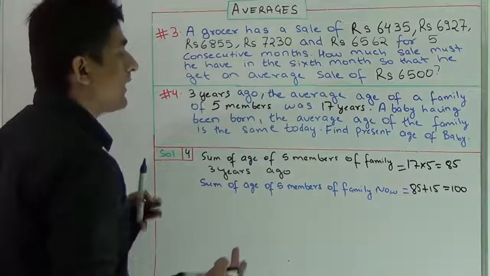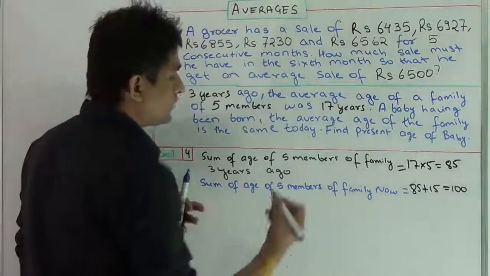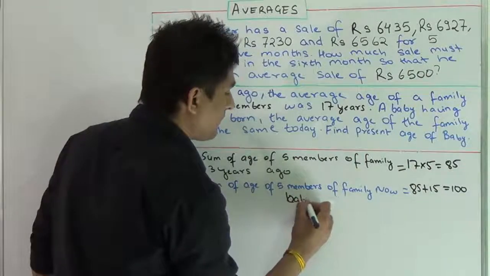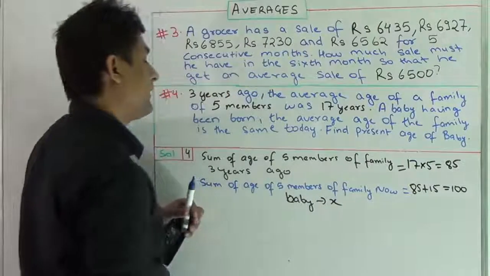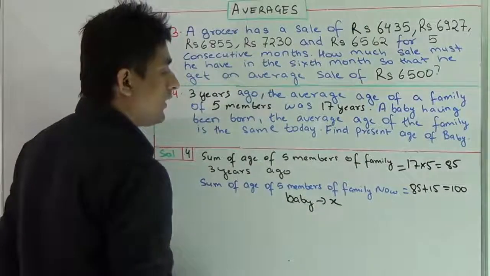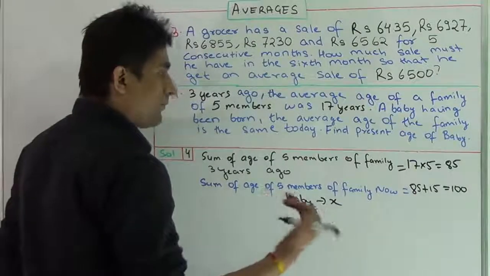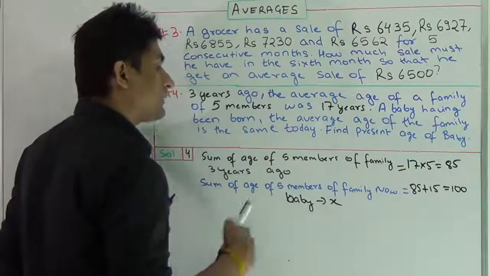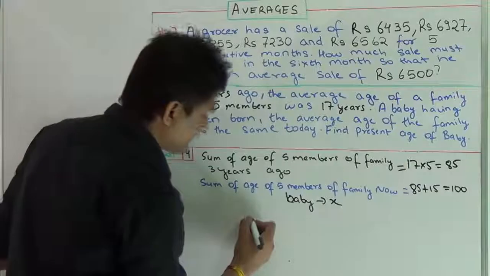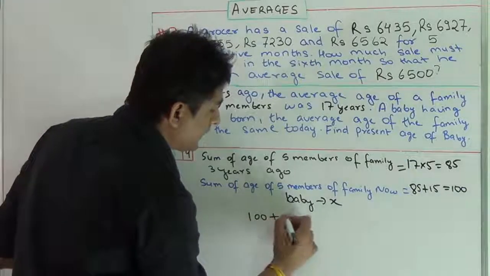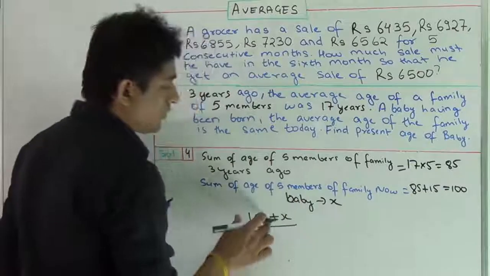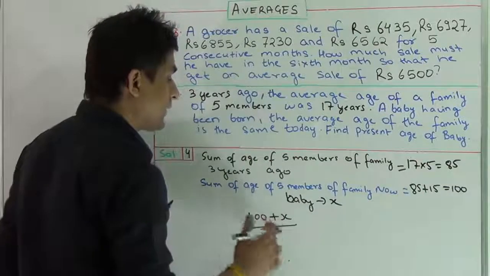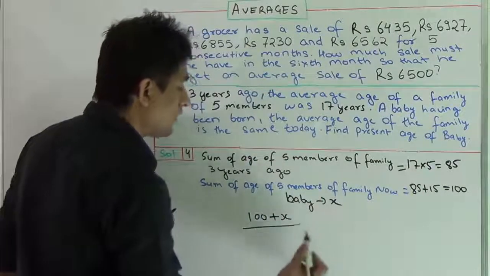Now in the meanwhile, a child was born in the family. Let us assume the present age of a baby be X. The present age of baby is X years. Now what? After baby is born in the family, the average age of family is again 17 years. So now I'll calculate the sum of age of the family. It will come out to be 100 plus X. This is the sum of the age of all the 6 members of family at present.